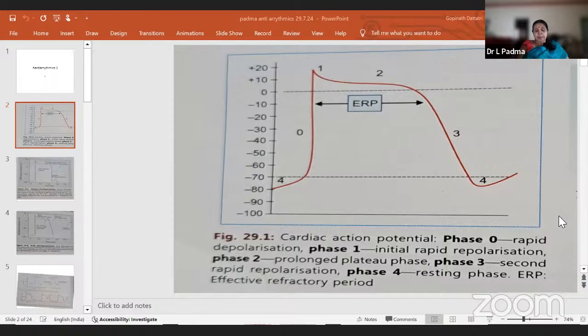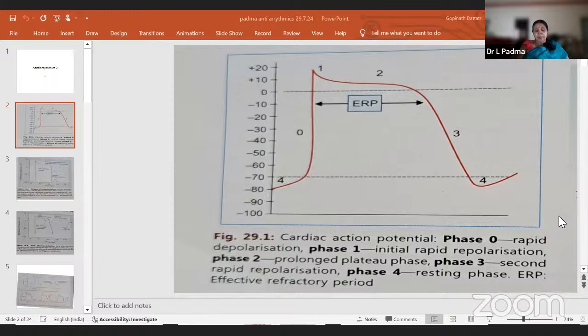Normally the action potential is seen, but the delayed afterdepolarization comes after phase 4. Once it has attained the resting potential, it is not a very normal action potential. It gives a hump here, and this is the delayed afterdepolarization.